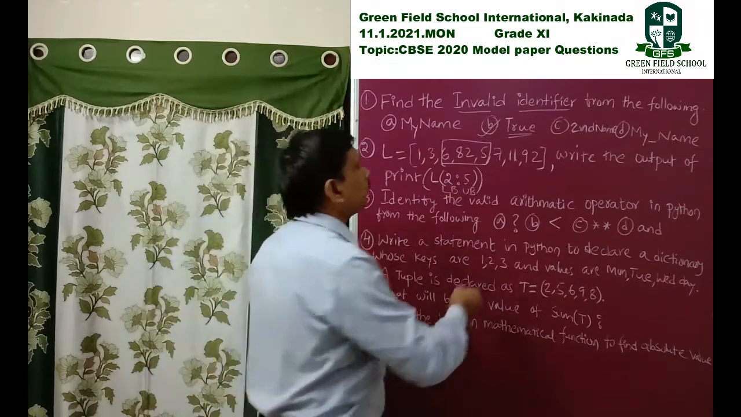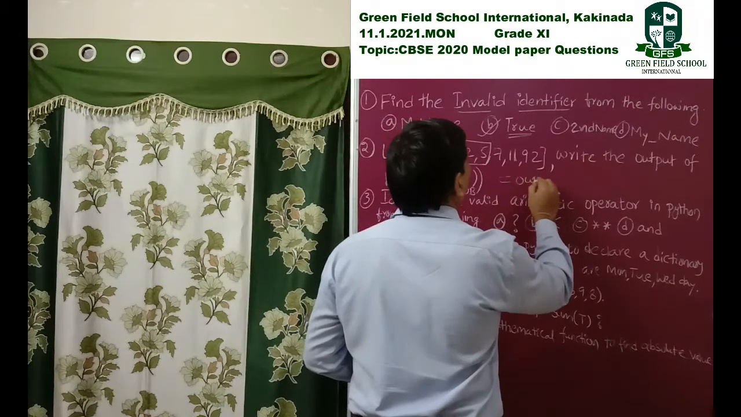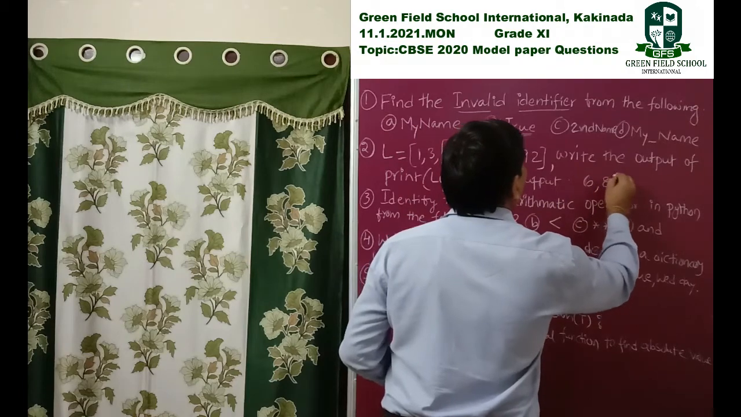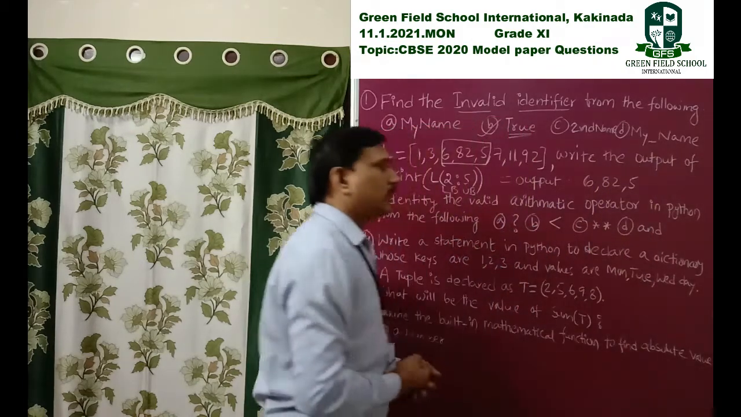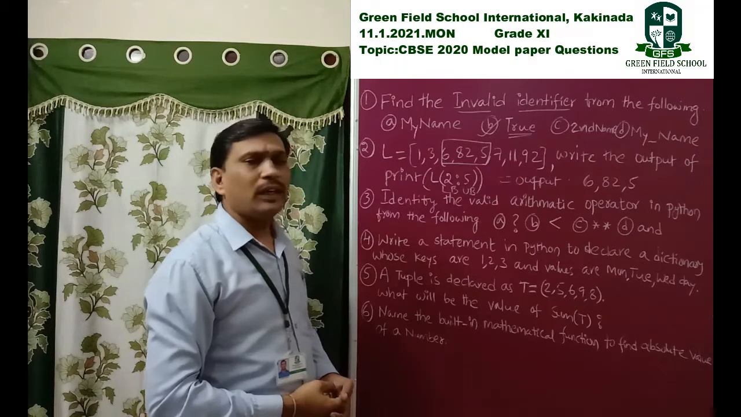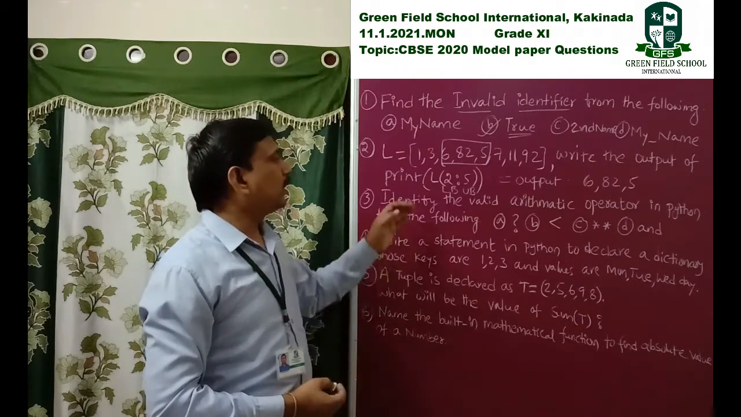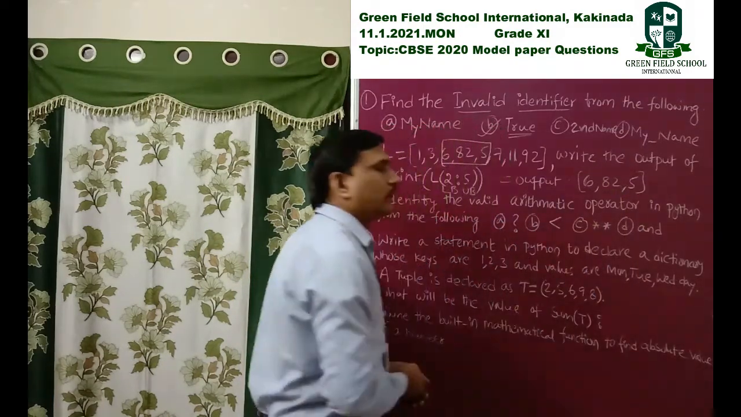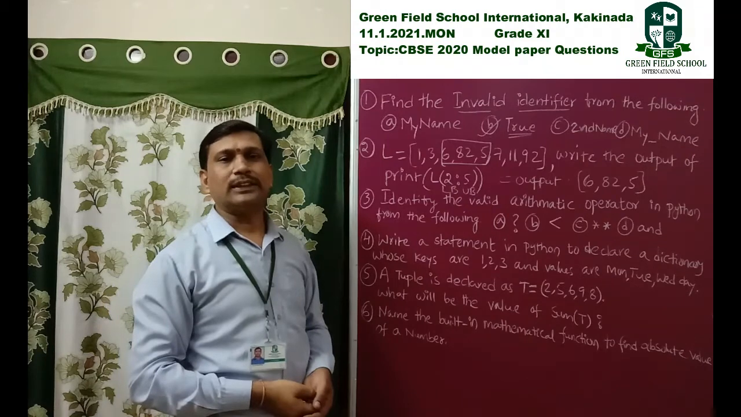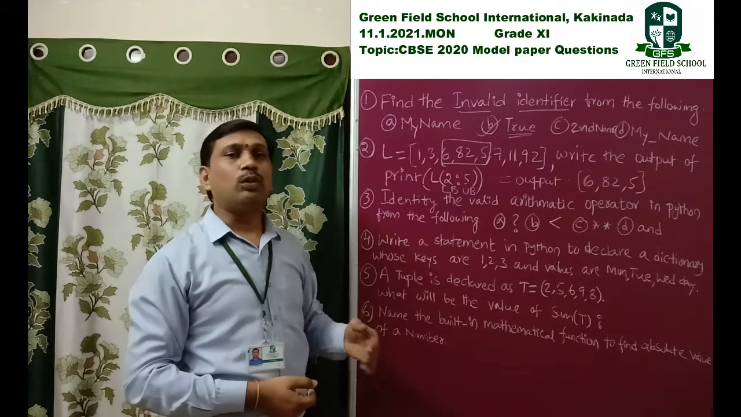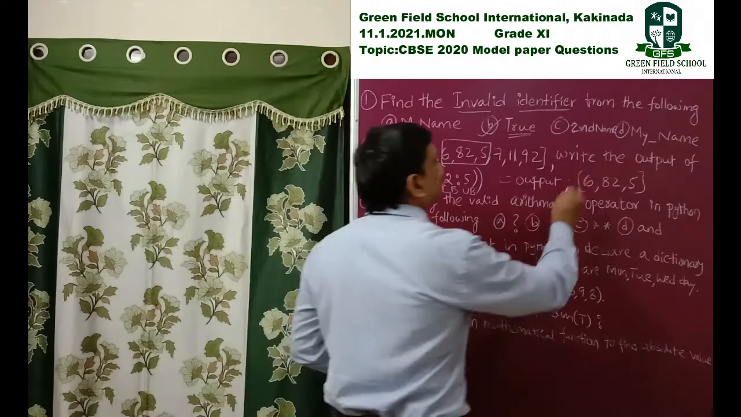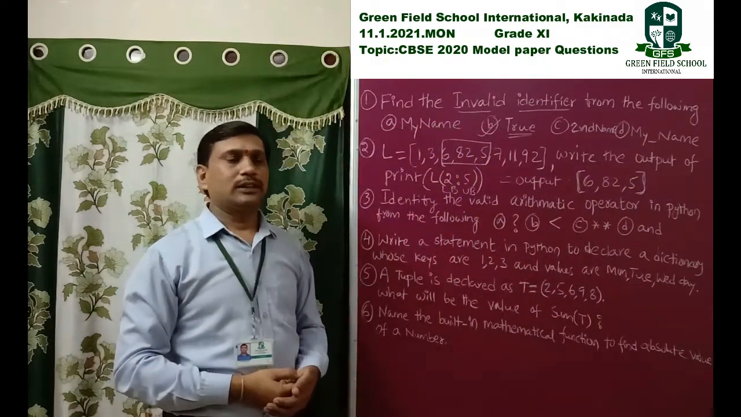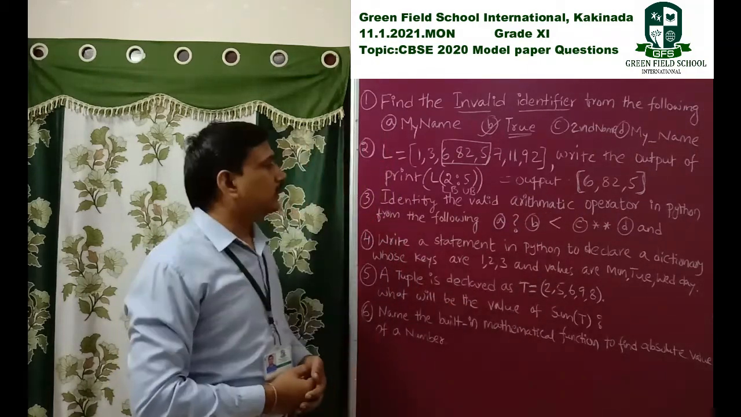Okay, so that's why the output here is 6, 82, comma 5. This one displayed print L of 2, comma 5. So this one is a list, a sublist. It is displayed as a sublist. The output is also displayed as a sublist, so this can be placed in list brackets. Okay, so this is the output.